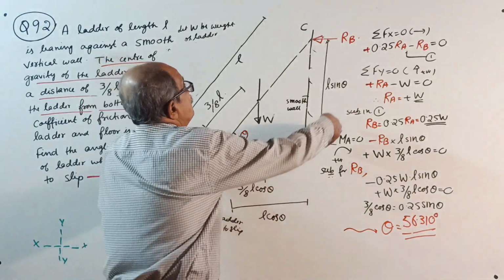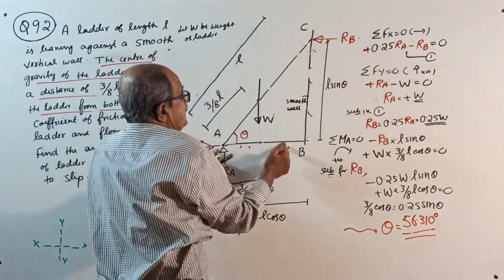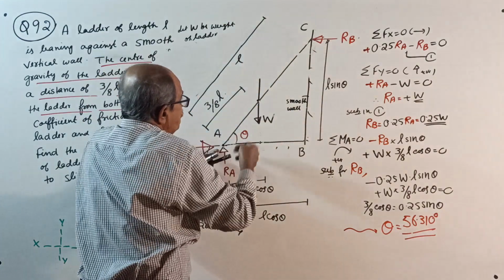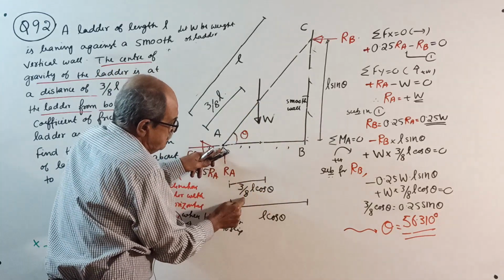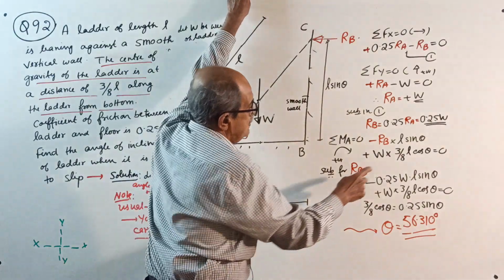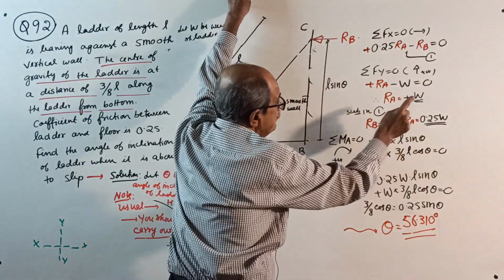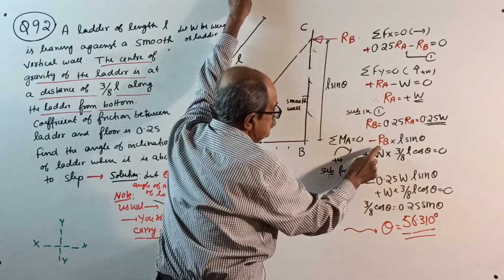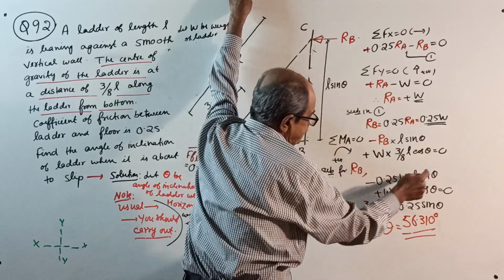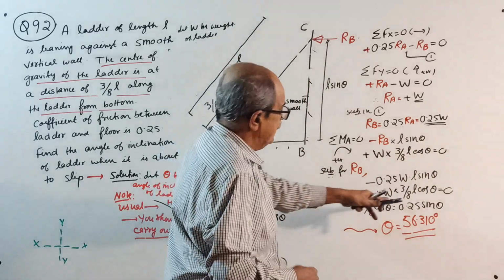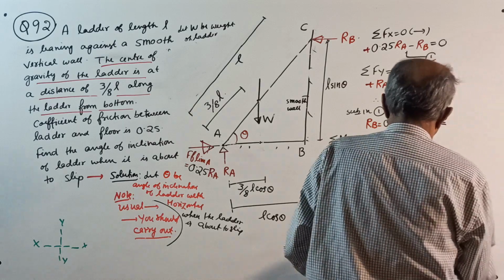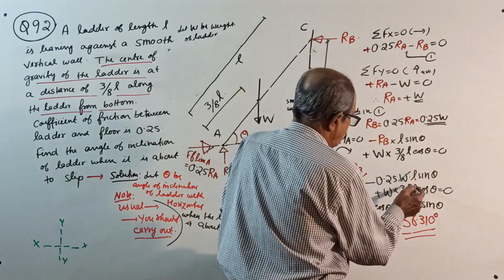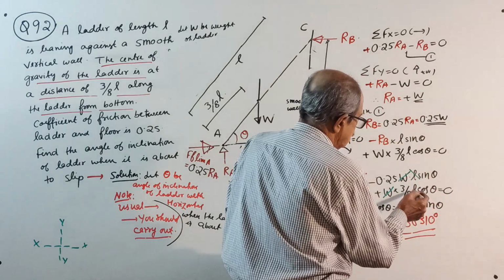So, minus RB into L sin theta plus W into, W is a vertical load, into this distance 3 by 8 L cos theta equal to 0. Substitute RB equal to 0.25 W. So minus 0.25 W L sin theta plus W into 3 by 8 L into cos theta equal to 0. When equal to 0, W will cancel, L also will cancel.